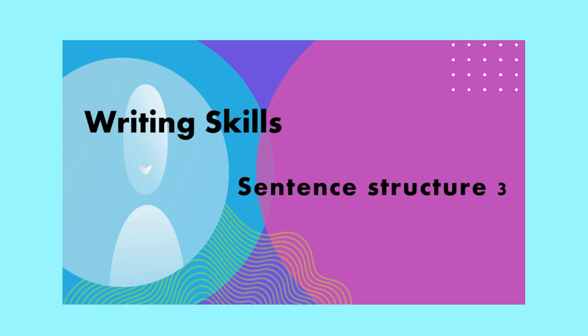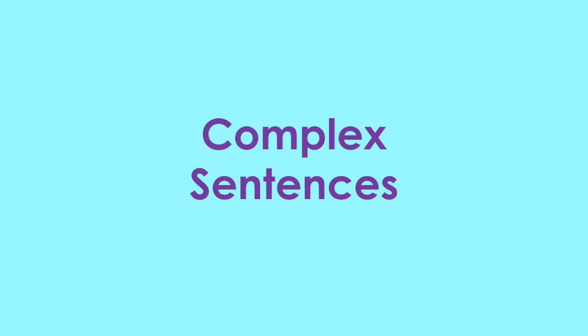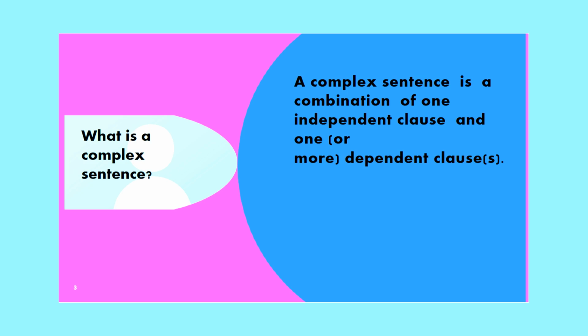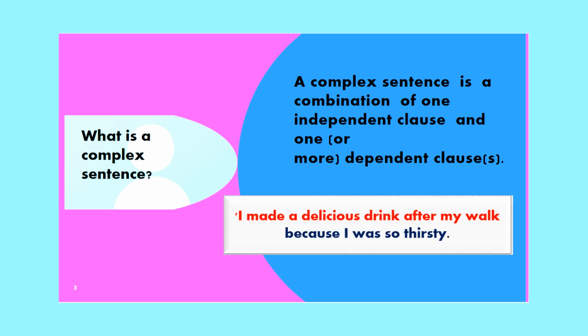Writing skill, sentence structure number 3, is called complex sentences. A complex sentence is a combination of one independent clause and one or more dependent clauses. Example: I made a delicious drink after my walk. This is the independent clause. Because I was thirsty, that is the dependent clause. So a complex sentence is a combination of two clauses, one independent and one dependent.